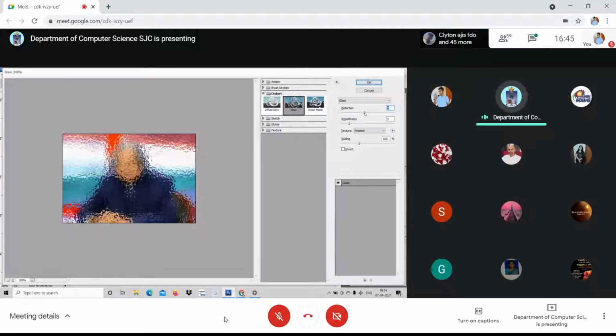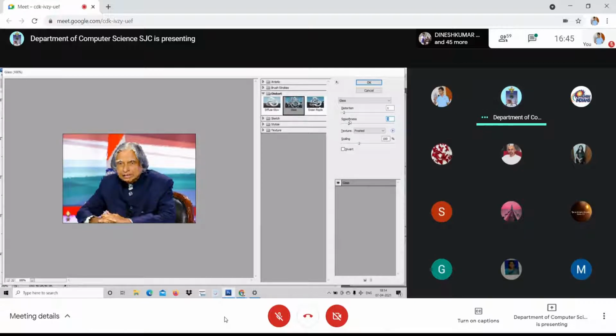See, it can be increased or decreased. If it is increased, then clarity won't be good, as if you are seeing an image through glass. This is distortion. See, I am reducing it. And the smoothness can be increased. As you increase the smoothness, the picture will be clear, right? And you can see here there are so many models. Blocks. If you want to go for blocks, see, block.